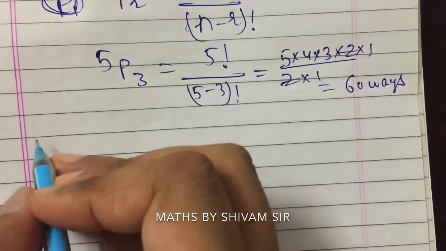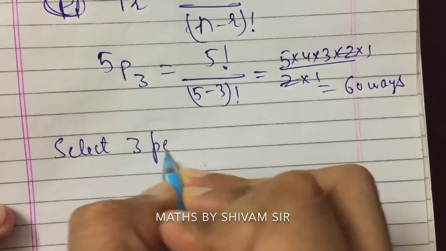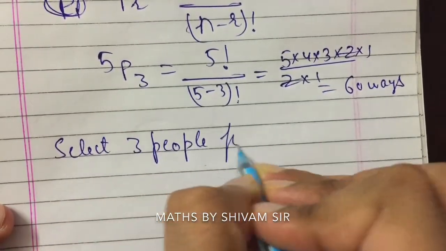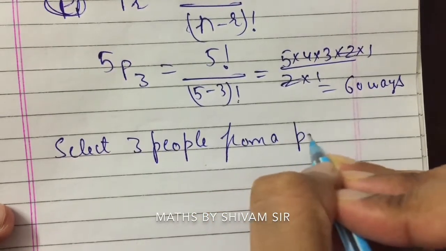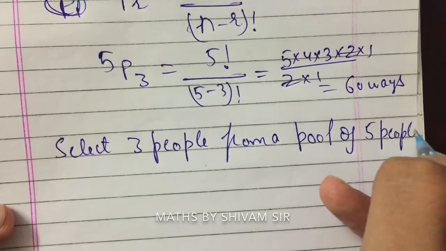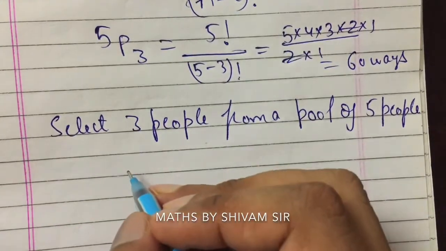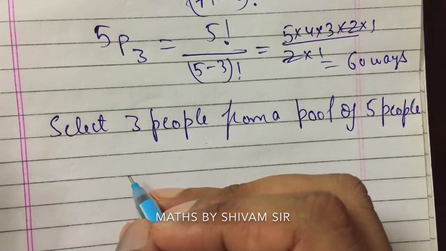Whereas combination, let's take an example: select 3 people from a pool of 5 people. Out of 5 people we have to select 3 people, right? So here order has no importance, right?